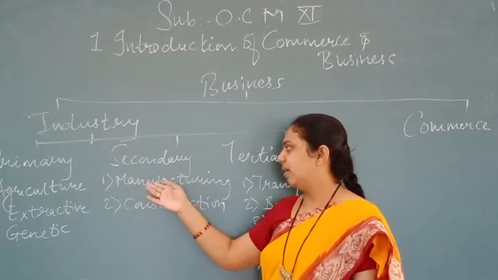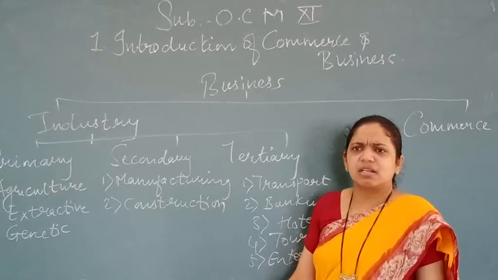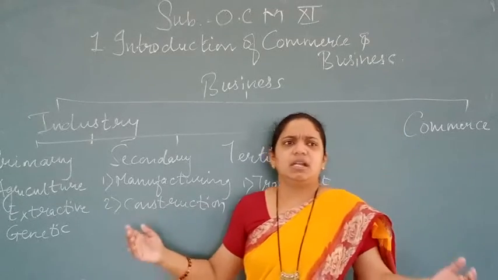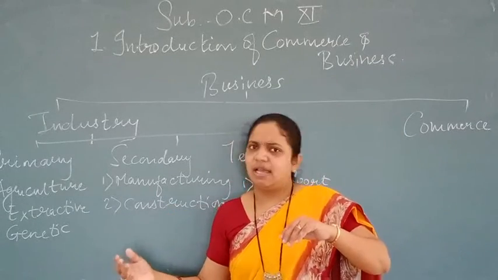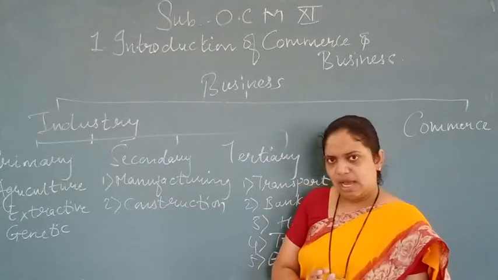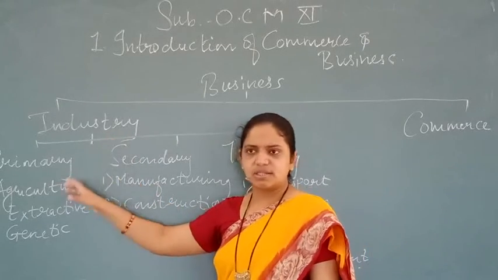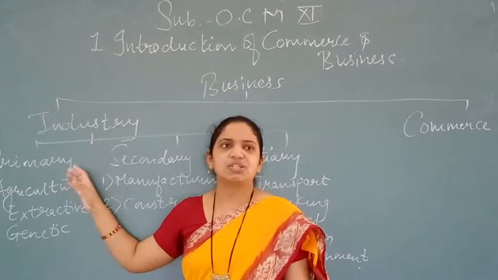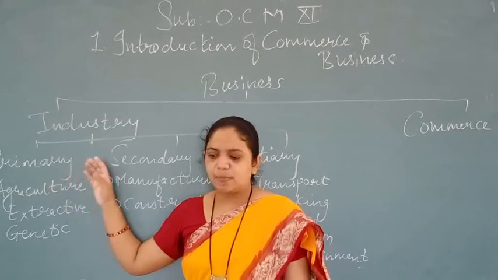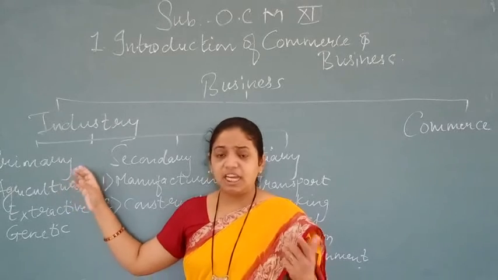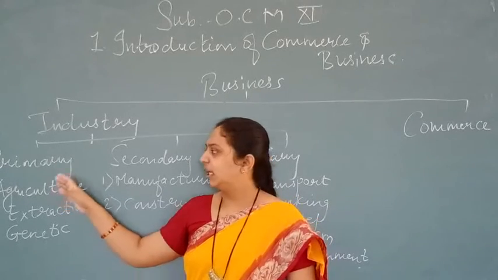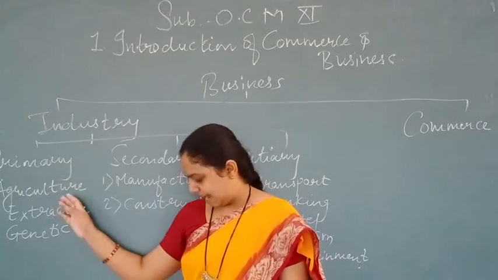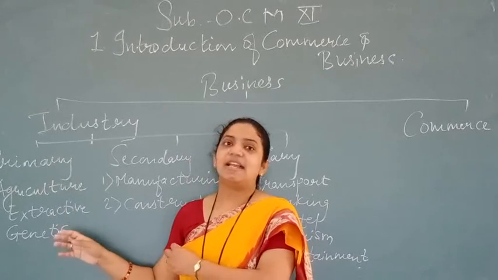For example, for manufacturing and construction, you need so many materials that may come from nature and can be produced also. Are you getting? So primary are those industries which are related with nature. The name itself says it's a nature oriented industry. The products of primary may be the input for secondary. Further, primary is divided into 3 parts: agriculture, extractive and genetic industry.